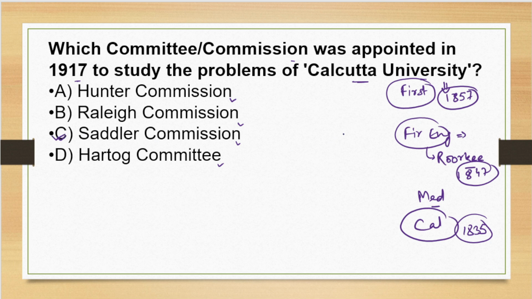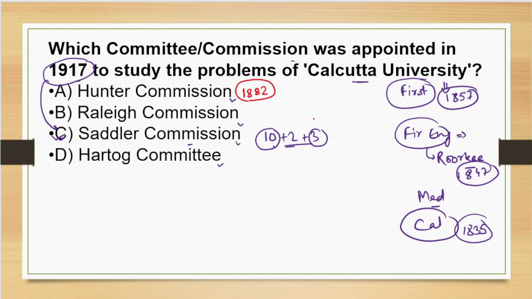Now coming to the question, the correct answer of the question will be option C, Sadler Commission. And Sadler Commission introduced for the first time the 10 plus 2 plus 3 pattern. Now first 10 years is 1 to 10, then intermediate, after that graduation or college. And Sadler Commission came to India in 1917. Please keep in mind.